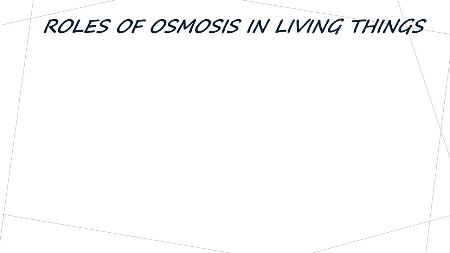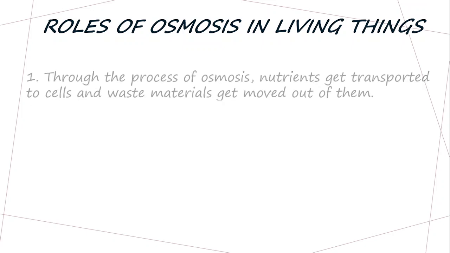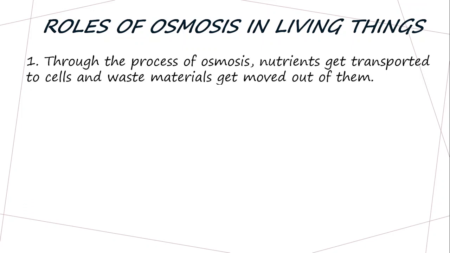Now let's move on to the laws of osmosis in living things. We'll discuss them as outlined below. The first one is that through the process of osmosis, the nutrients get transported to the cells and the waste materials get removed out of them. So the first law of osmosis is crucial for the transportation of the nutrients required for the body systems to go into the body and to excrete the waste materials from the bodies.